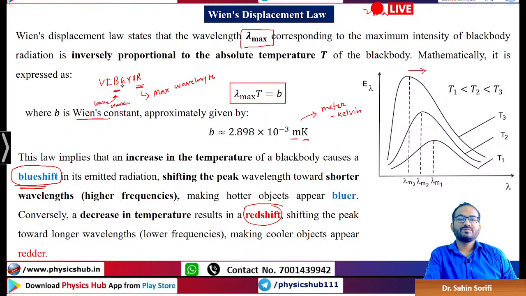So blue shift means it is going towards blue, means wavelength is decreasing. Red shift means it is going towards the red, so when the wavelength is increasing, it shows the red shift.